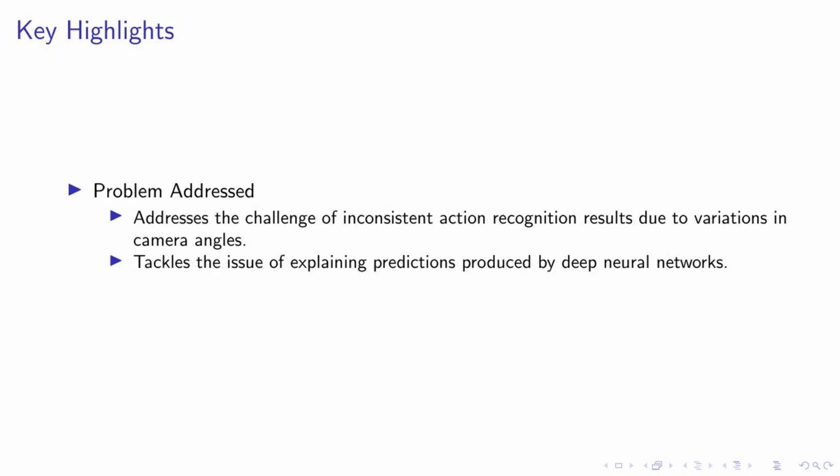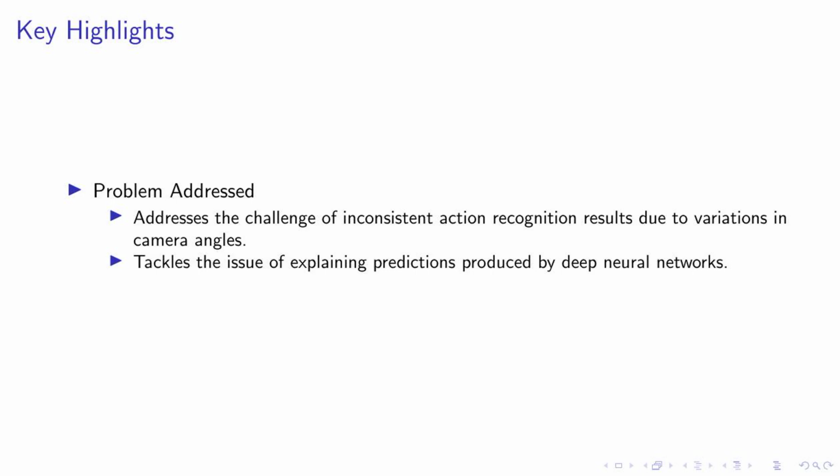In this slide, we delve into the key highlights of our research. We address two main problems. The first one is the challenge of inconsistent action recognition results due to variations in camera angles. This is a significant issue in the field of computer vision, as the same action can appear different when viewed from various angles. Our proposed method aims to ensure that the attention of the model is consistent, regardless of the camera view.